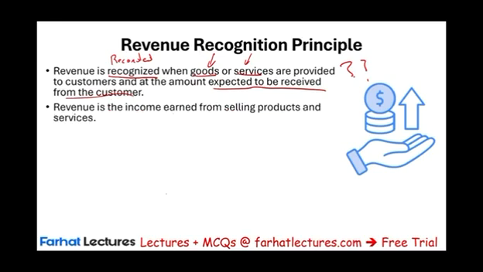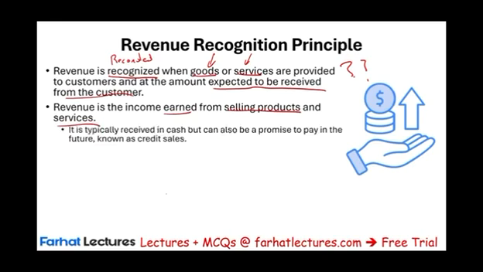So revenue is the income earned from selling the product or services. It is typically received in cash, but it can also be a promise to pay in the future, known as credit sales. What does that mean? Let's think about it, I'll keep it simple. Let's assume you sold a cup of coffee, because I have a cup of coffee in front of me now. So let's assume a store sells a cup of coffee. I walk into the store, I pull $2 out of my pocket, I give them the $2, and they give me that cup of coffee.